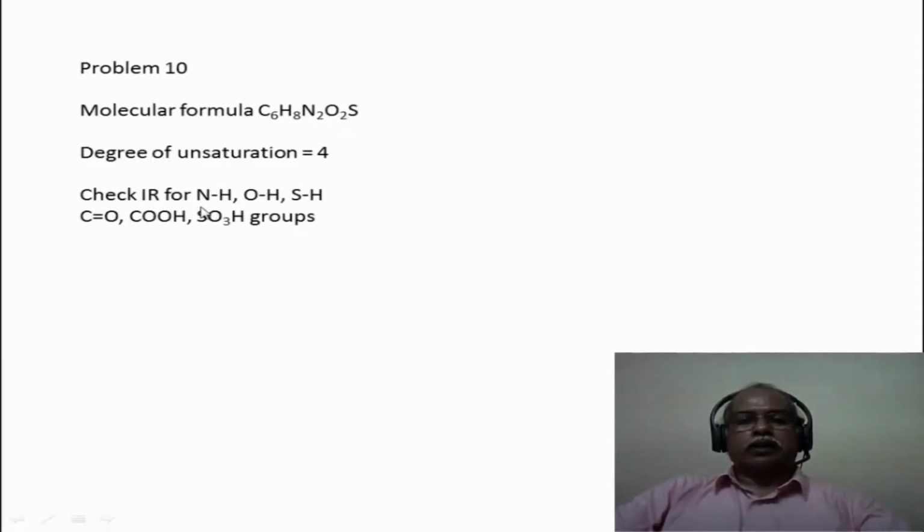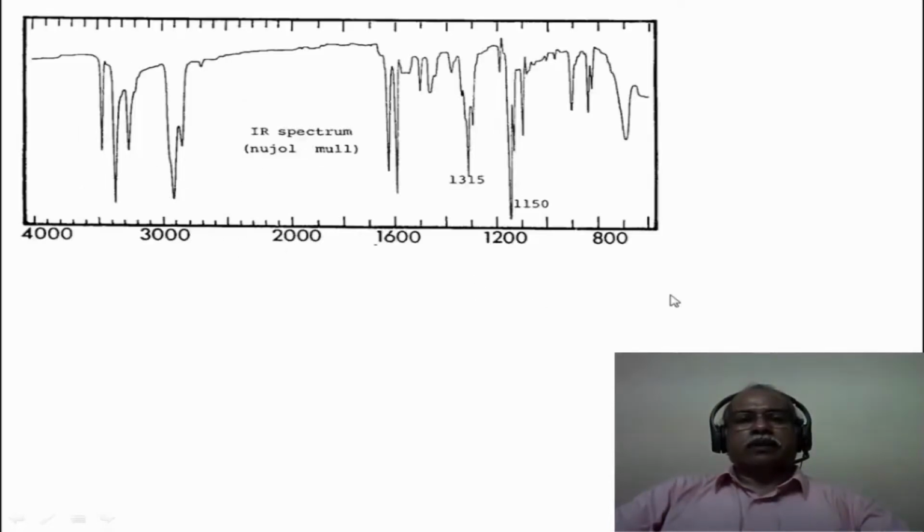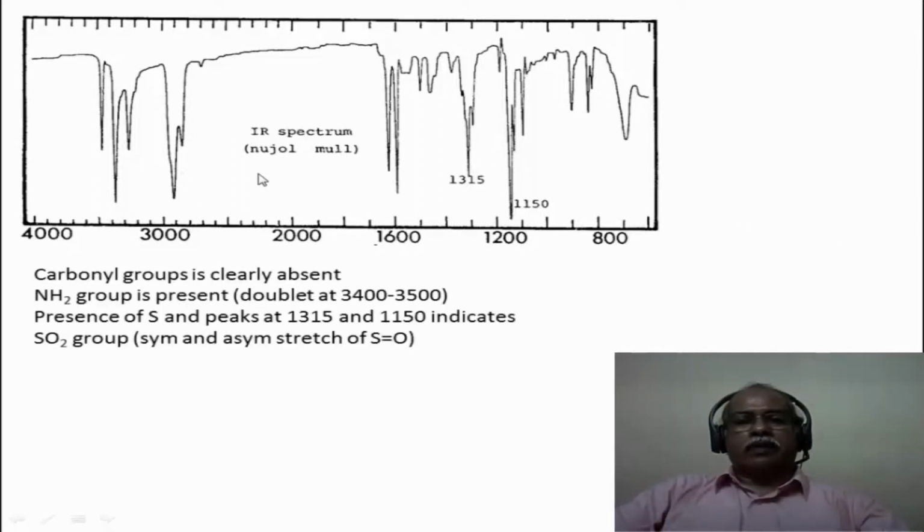One has to check for NH, namely primary, secondary kind of amines or amides as the case may be, OH, SH, carbonyl functional group, carboxylic acid functional group, even sulfonic acid functional group has to be tested in the infrared spectrum. This is the infrared spectrum of this particular compound. One can very clearly see the absence of carbonyl functional group in the region between 1650 to 1700 or so. So this is not a carbonyl compound. That is confirmed because of the absence of an intense carbonyl peak in this region.